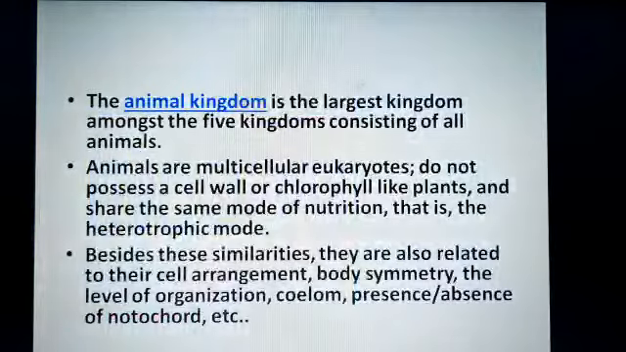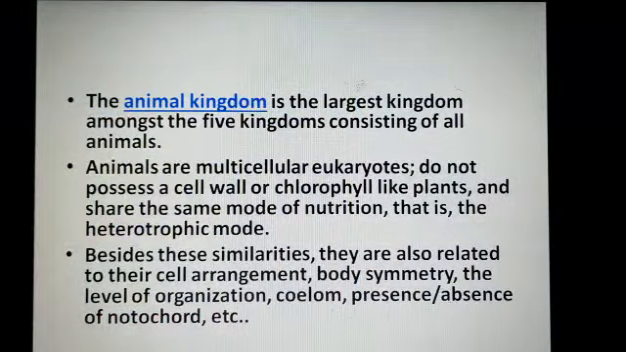Student, Animal Kingdom is the largest kingdom among the 5 kingdoms, consisting of all animals. We read the 5 kingdoms: Monera, then Protista, Fungi, Plantae and Animalia. So Animal Kingdom is the largest kingdom. And animals are multicellular eukaryotes. They do not possess cell wall or chlorophyll like plants. They share the same mode of nutrition, that is heterotrophic mode. And student, they are heterotrophs having holozoic form of nutrition.